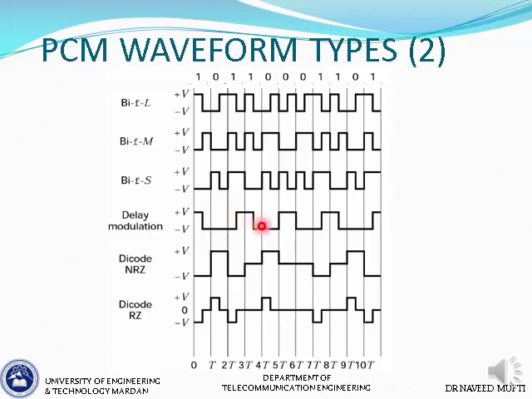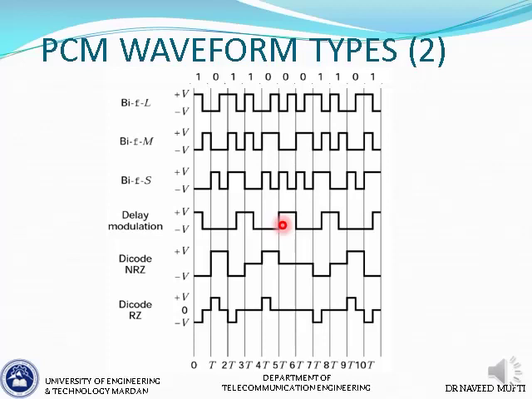When there are consecutive zeros, for example here, where the first zero is ending and the other is starting, there is a transition. Once again we have two consecutive zeros here, so at their boundary there is a transition. These boundary transitions only take place where we have consecutive zeros, otherwise we don't have them. So that is Miller coding or delay modulation.